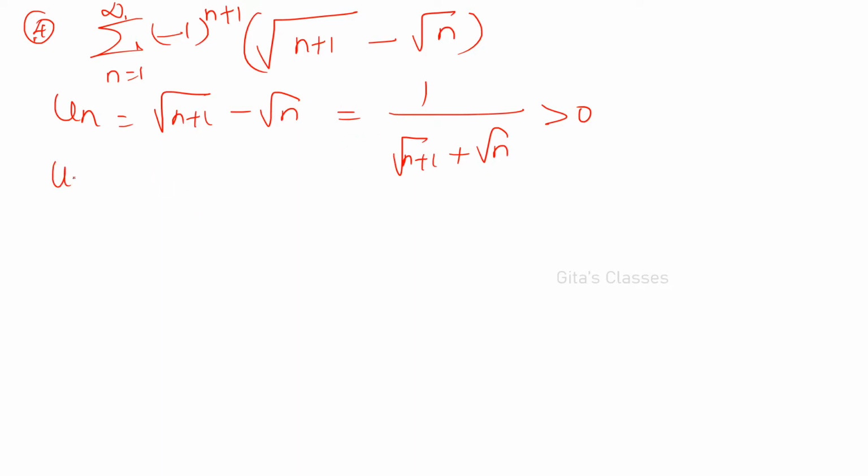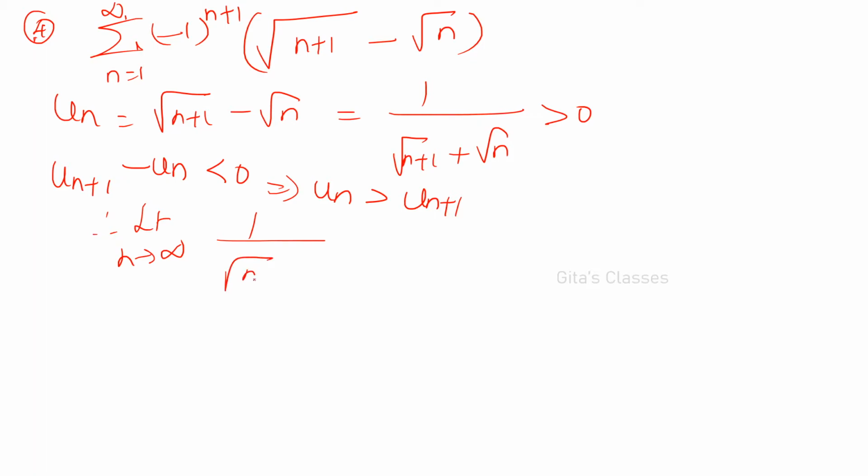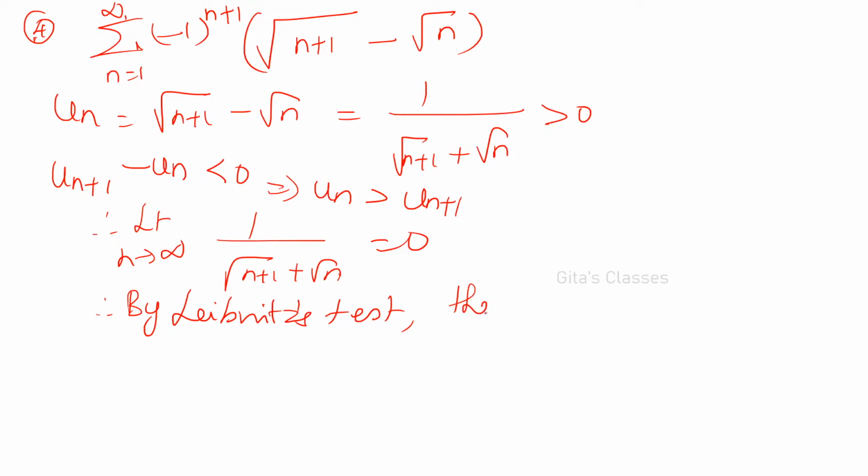So here definitely un plus 1 minus un, if you find out, you will get one negative term, so it is less than 0. That implies un is greater than un plus 1. Or you just replace n by n plus 1, you will be getting greater value in the denominator, therefore it is greater than. So limit n tends to infinity 1 by root of n plus 1 plus root of n is also 0 because all the n's are in the denominator. Therefore, obviously it is 0. Therefore, by Leibniz test, the series is convergent.